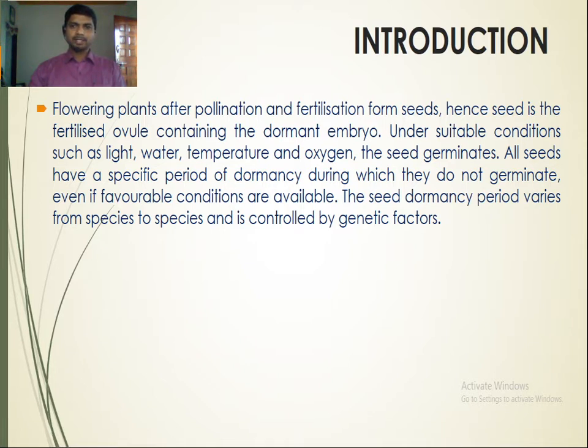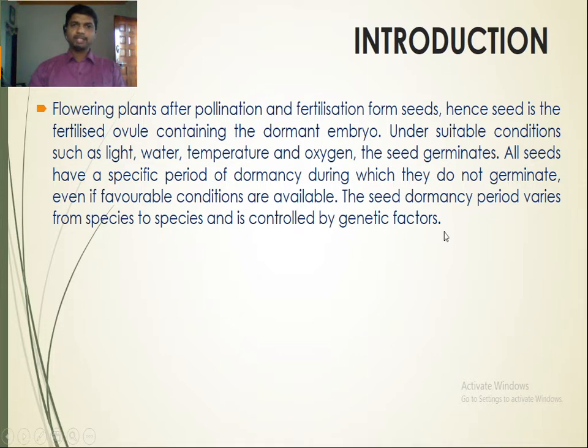Under suitable conditions such as light, water, temperature and oxygen, the seed germinates. All seeds have a specific period of dormancy during which they do not germinate even if favorable conditions are available. The seed dormancy period varies from species to species and is controlled by genetic factors.